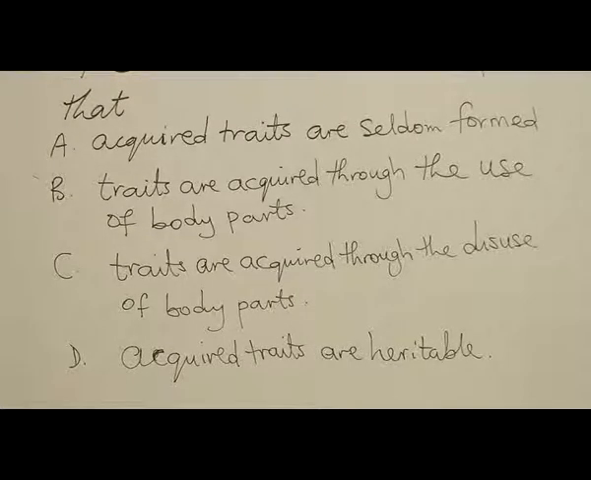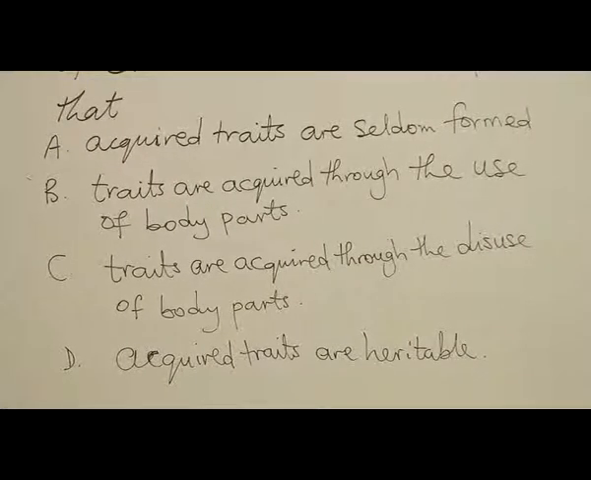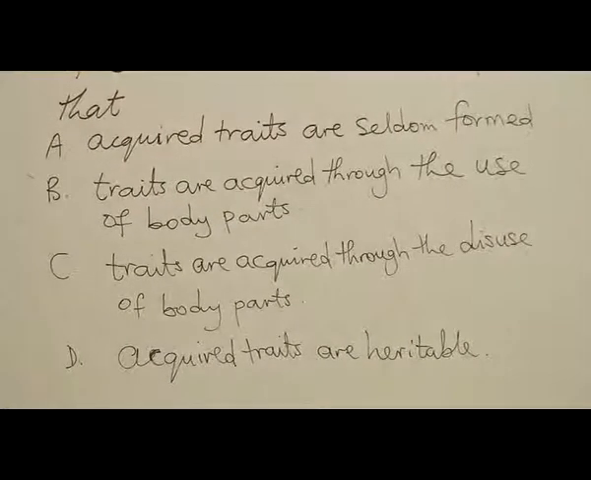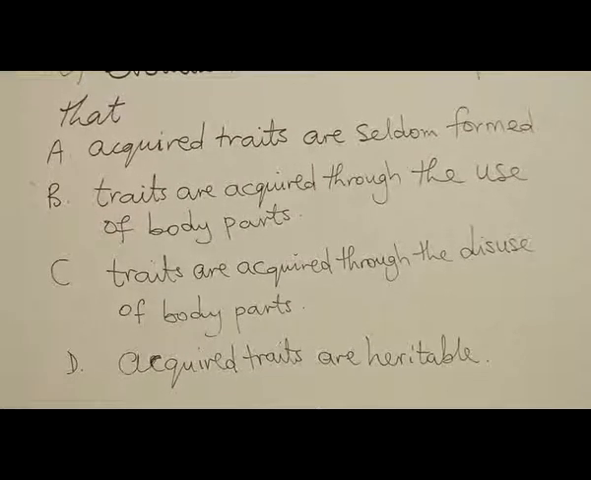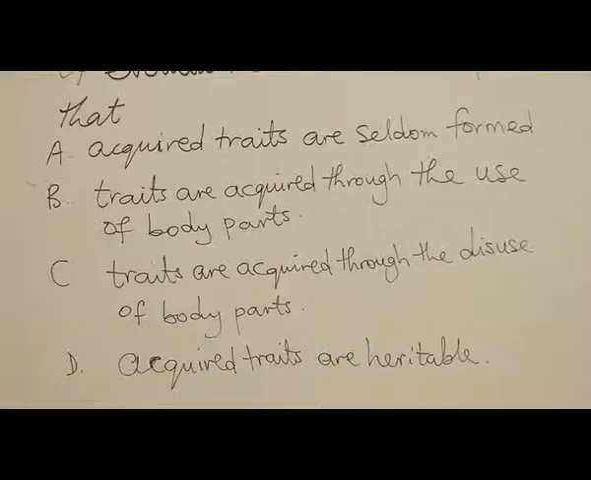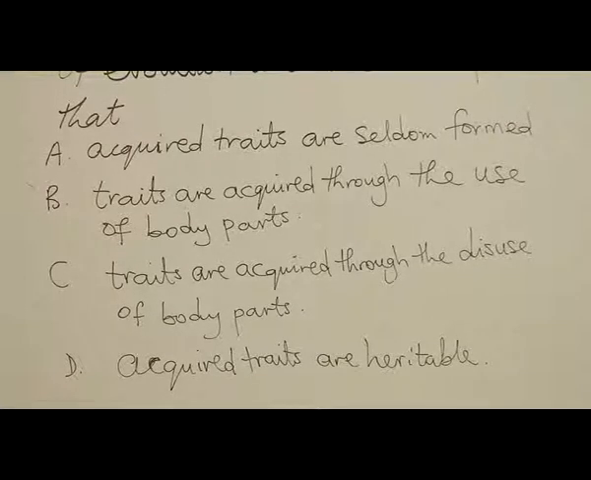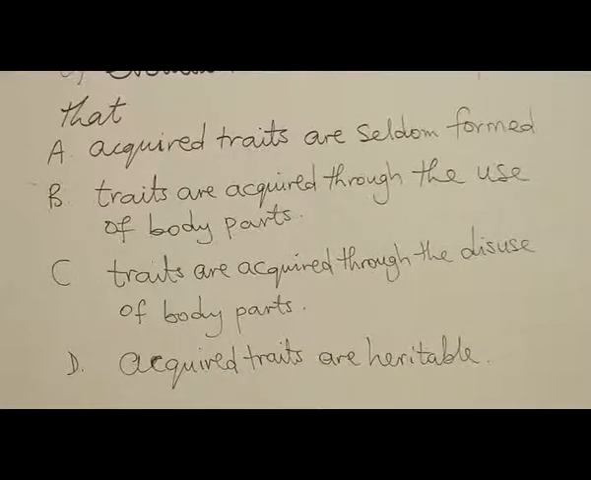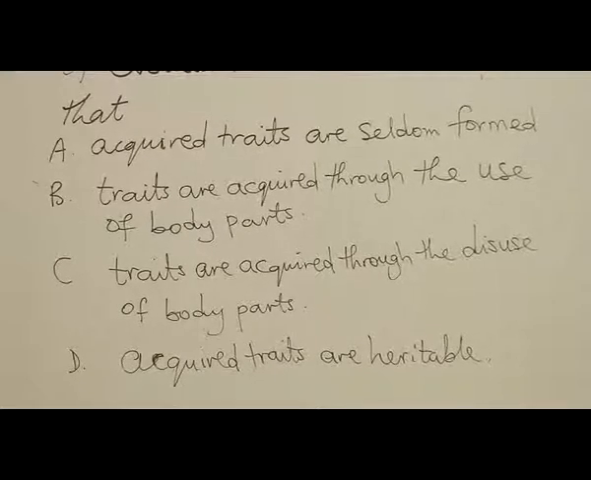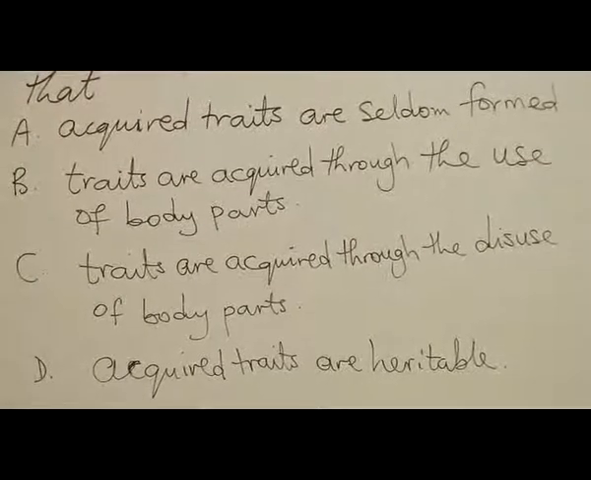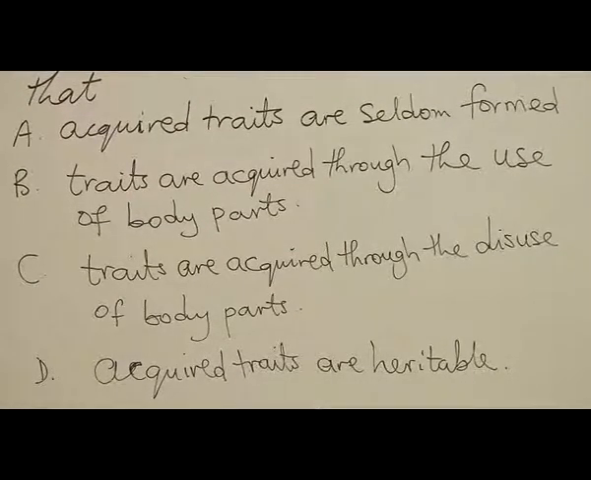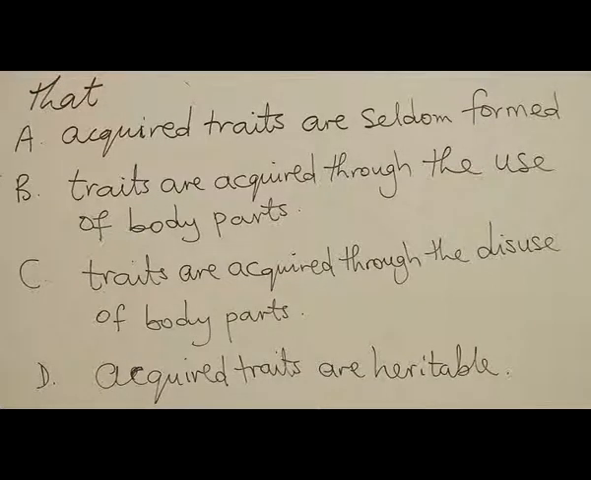Now, to answer this question, you must know Jean Lamarck's theory. Jean Lamarck's theory is usually tagged the theory of use and disuse, and the inheritance of the acquired traits. I'll go over it again. Lamarck's theory is known as the theory of use and disuse and the inheritance of the acquired traits.